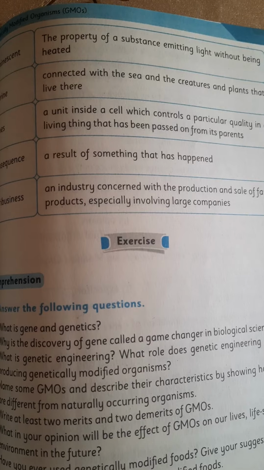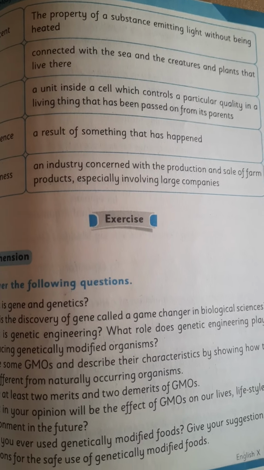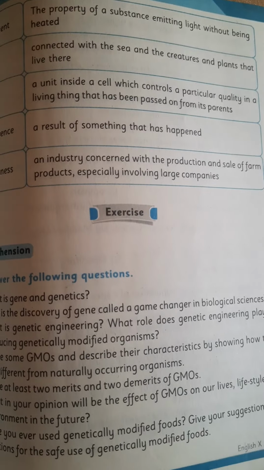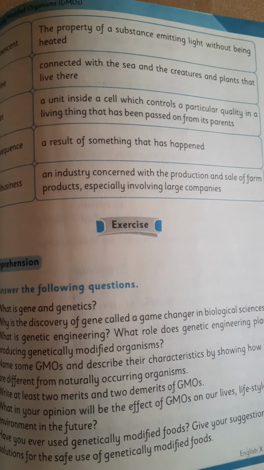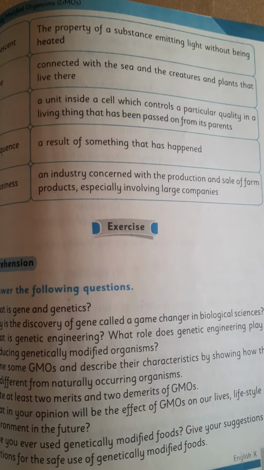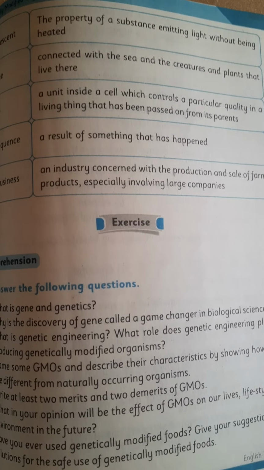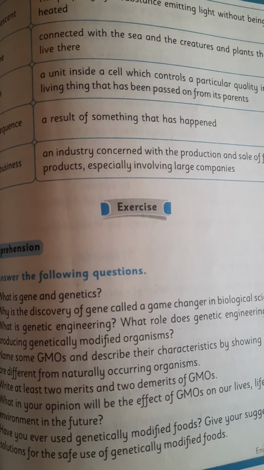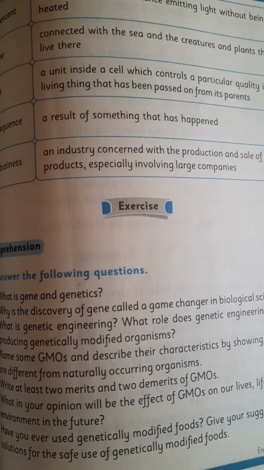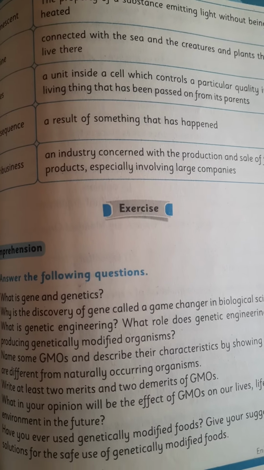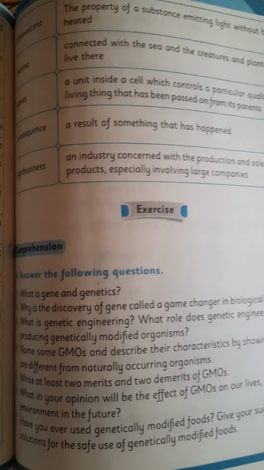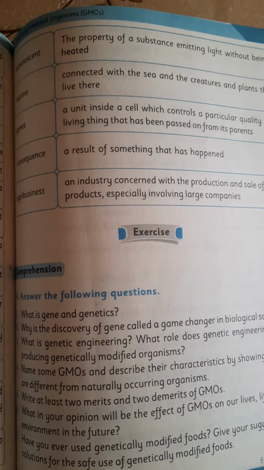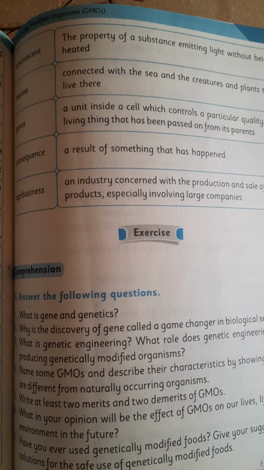It is made up of DNA, deoxyribonucleic acid. DNA carries many pairs of genes that transmit characters, means traits, of parents to their offsprings. Genetics is the branch of biology which involves the study of genes, genetic variation, and heredity in living organisms. It deals with the study of characters and their transmission from parents to offsprings, for example, eye color, height, intelligence, etc.